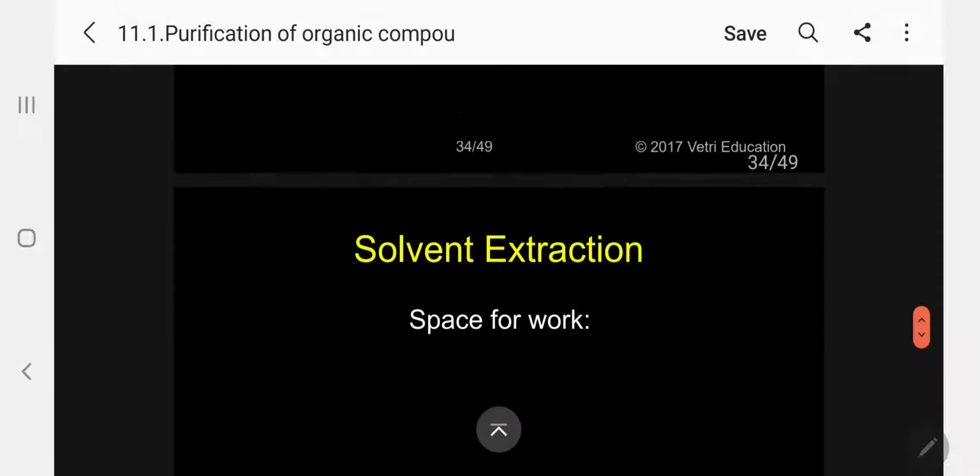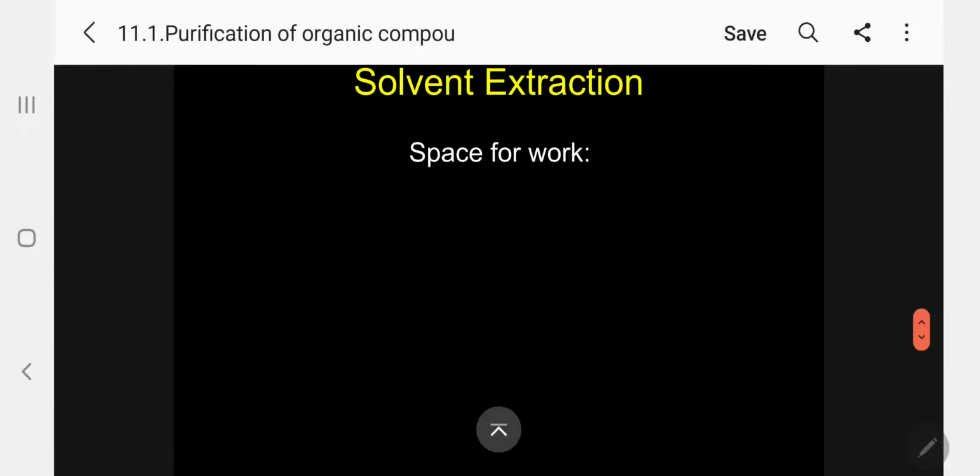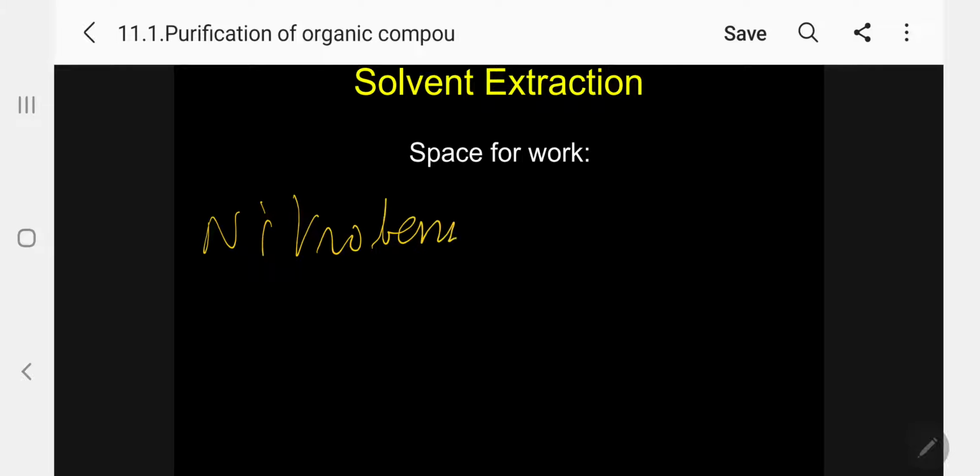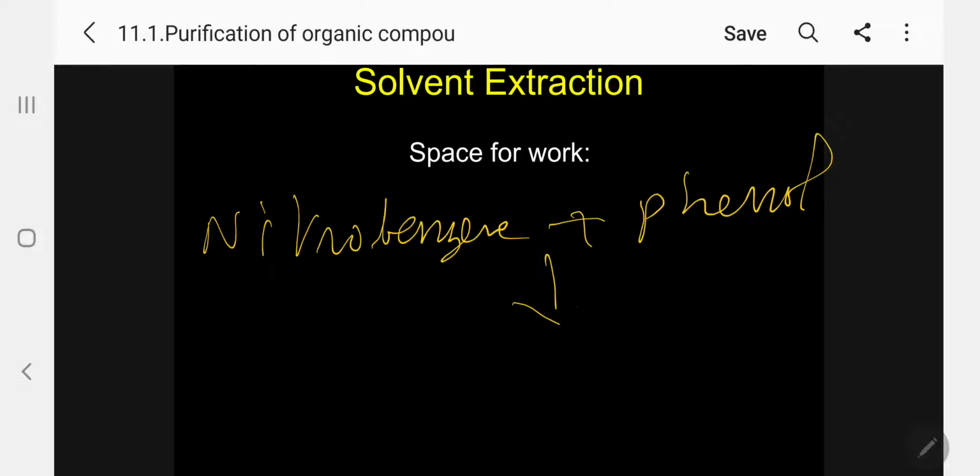Kindly follow. So I will write here. Suppose in the mixture again I will take naphthalene and phenol. Let me take, or I can take phenol and nitrobenzene. I will take a liquid mixture of nitrobenzene and phenol that I want to separate. I told you already, I am adding ether, 100 ml, in a beaker. Both are soluble. Nitrobenzene is soluble, phenol is soluble. But now I will take this mixture as usual in the separating funnel.